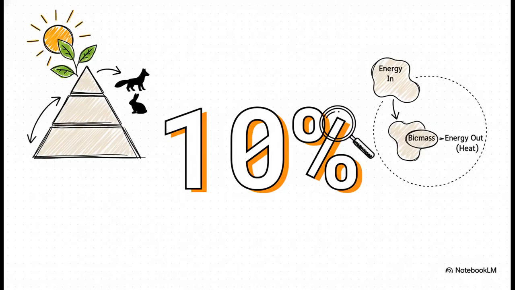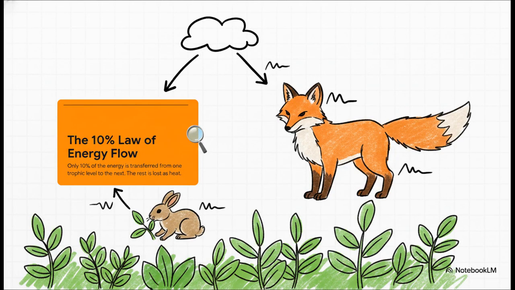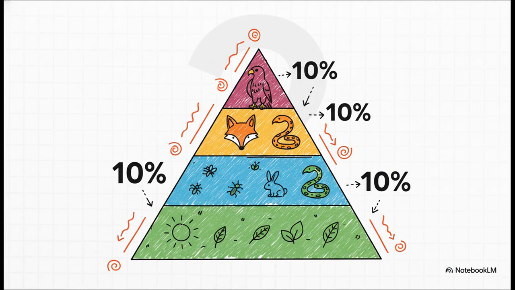Okay, see this number? This is the absolute key to understanding energy flow. It changes everything. So what does it mean? This is the famous 10% law. It means only 10% of energy makes it to the next level. The other 90% is just lost as heat. Now here's a conceptual question they love to ask. Why is the pyramid of energy always upright? Hence, it's all about that 10% law.